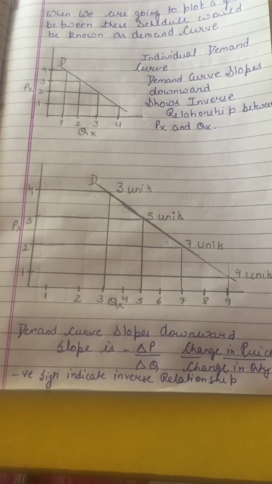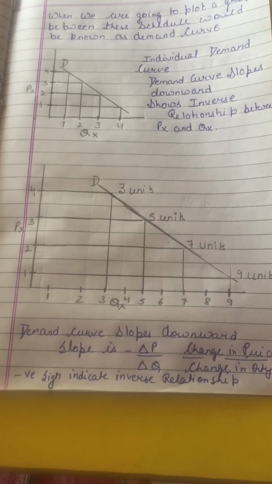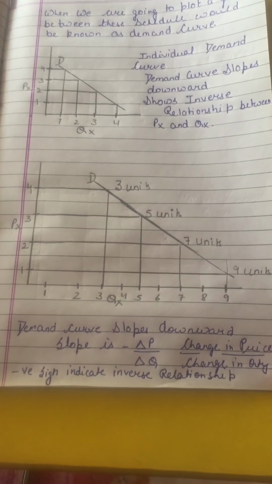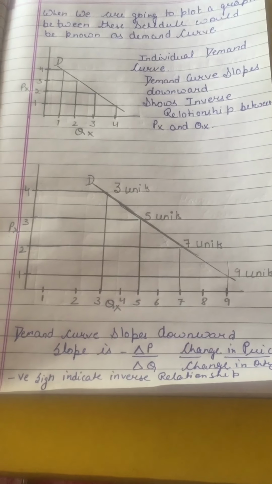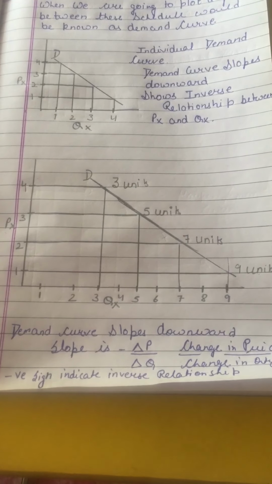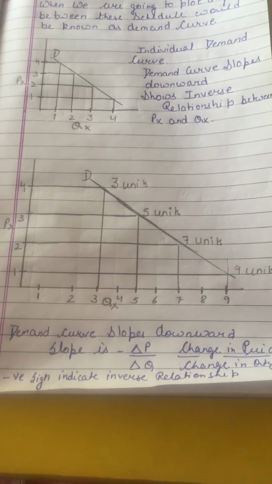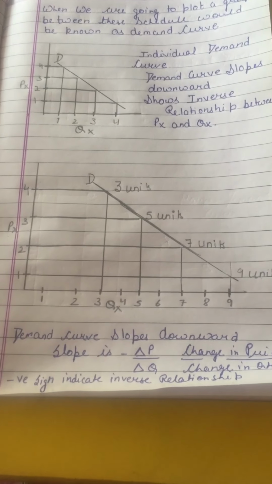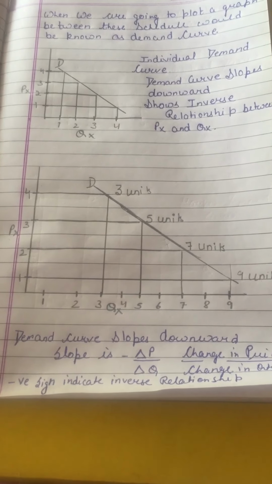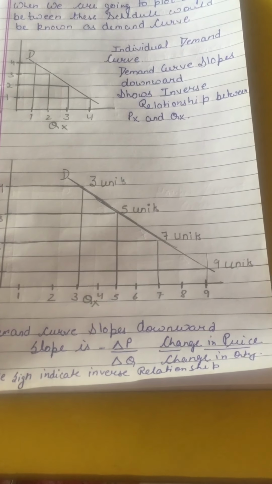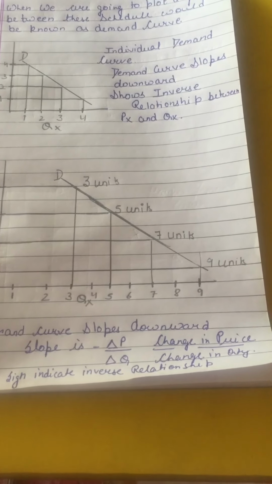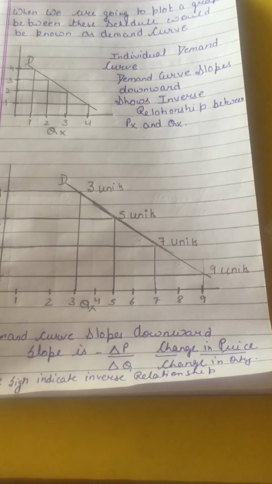I already told you the meaning of an inverse relationship. Inverse relationship means that when one quantity is rising, another is declining. Maybe you have studied inverse relationship in science also. So that is the simplest relationship between price and quantity demanded. If the price is more, then quantity demanded would be less. If the price is less, then quantity demanded would be more.